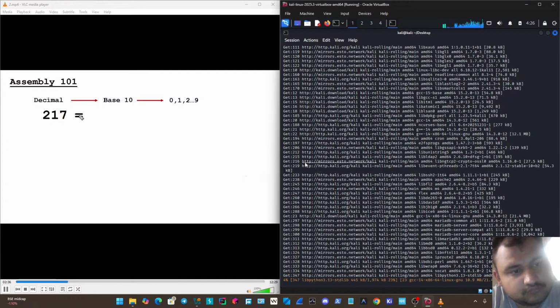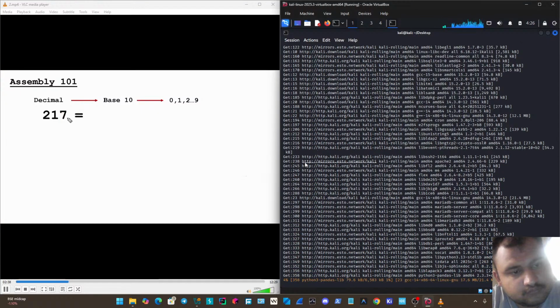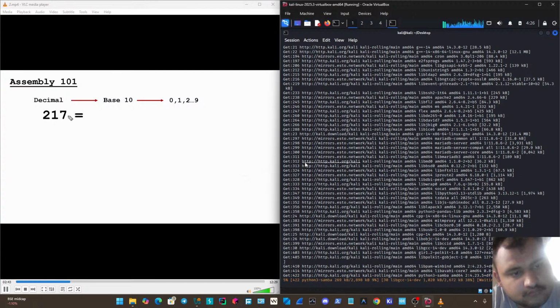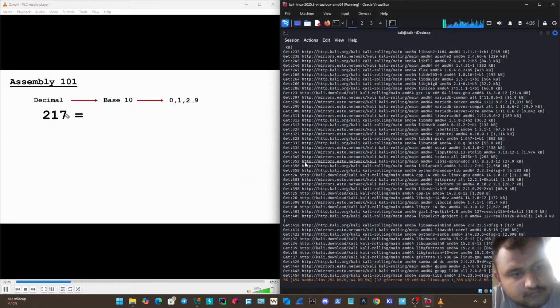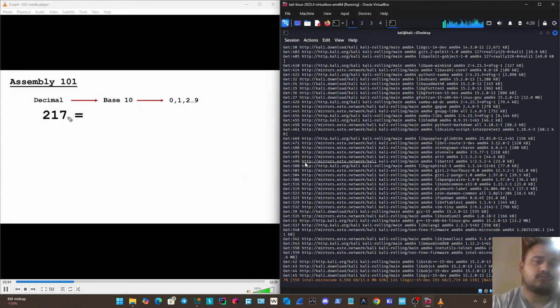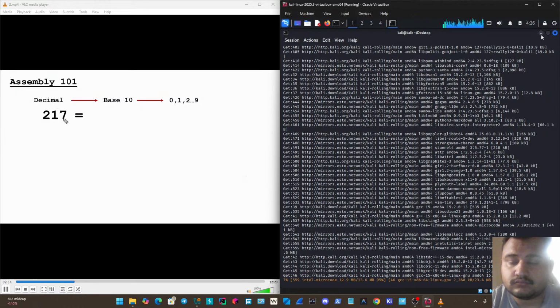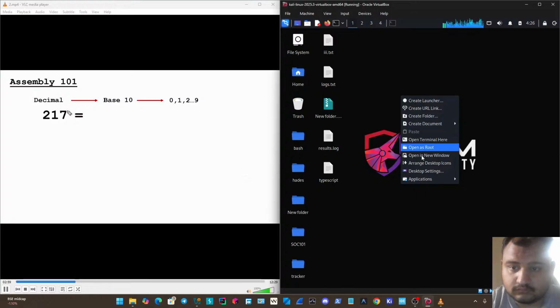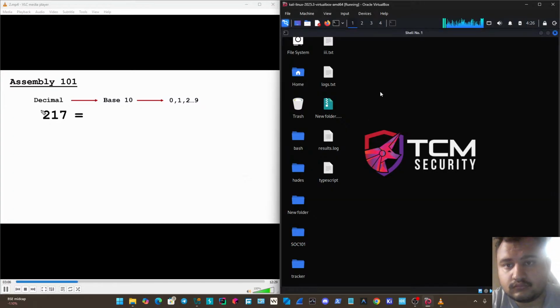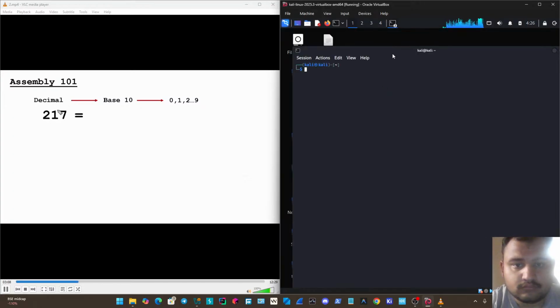So before we calculate this, there is one naming convention that we need to talk about, and that is that the furthest right digit here, in our case, it's the 7, is called the least significant digit, and that's the same for any different numbering system. The furthest right number is the least significant digit, and the reason it's called that, of course, is that this one contributes the least to the number. So 7 contributes the least to this whole 217. And then the furthest left number is going to be the most significant digit.